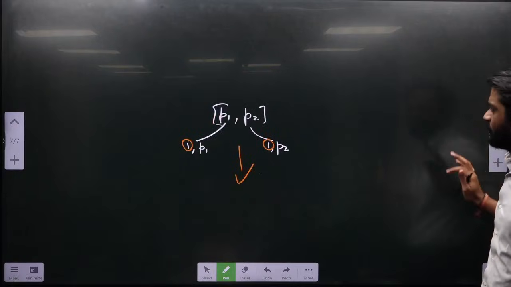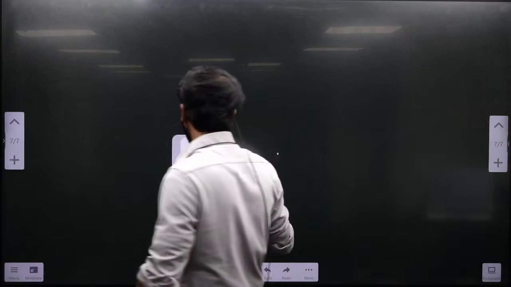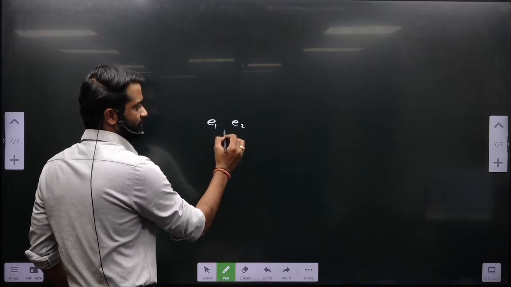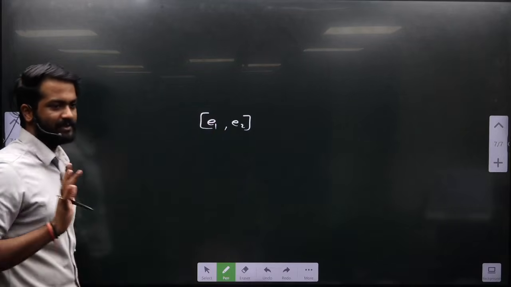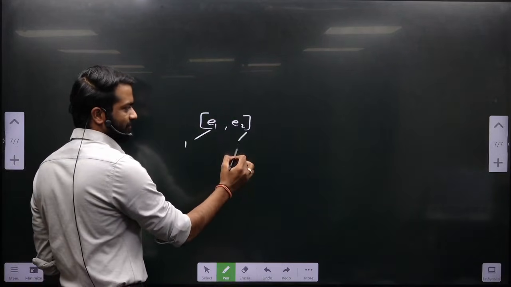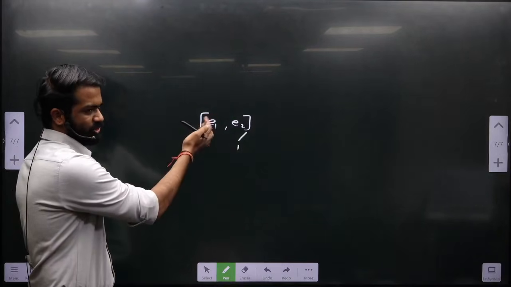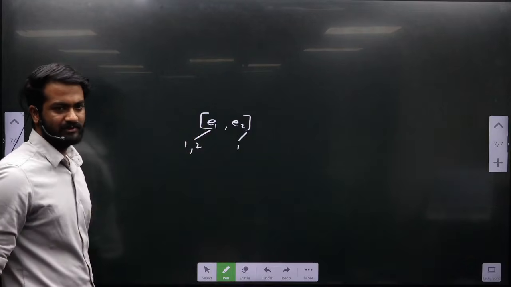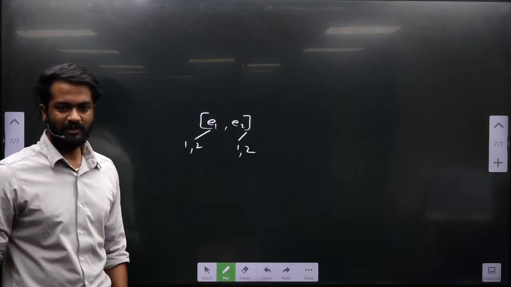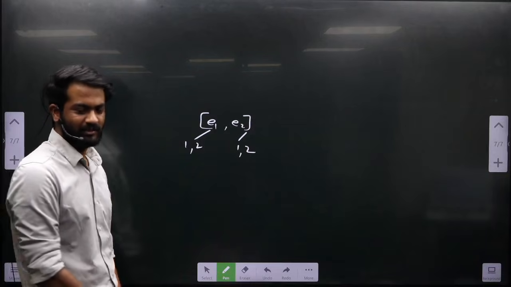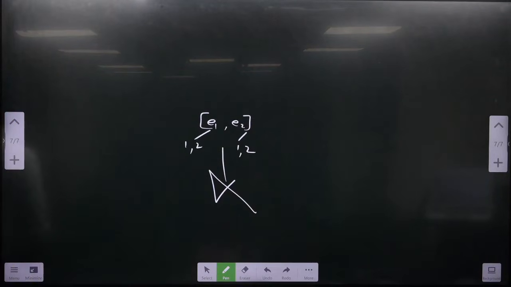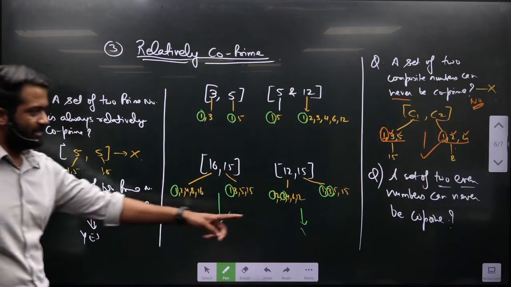Very fundamentally, if these are two even numbers, let's say E1, E2. Look at the board. Let me say one factor is 1, 1. And if this is even, it will have at least 2 as a factor. It can be divided by 2. And if this is even, it will also have at least one factor, which is 2. And obviously we have two factors which are common. So this will never be co-prime. And the statement is true. So this statement is true.